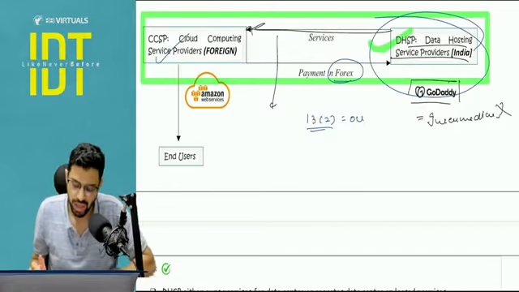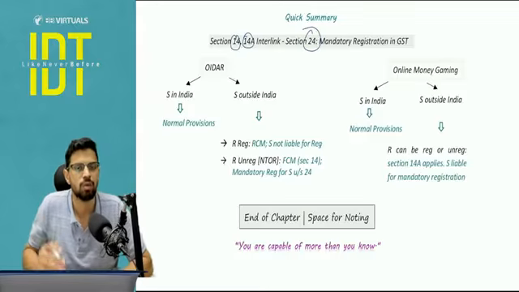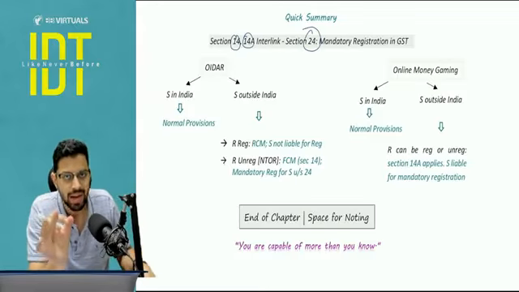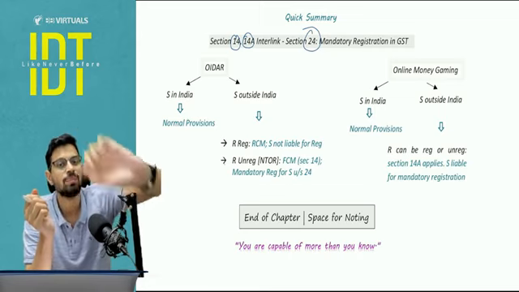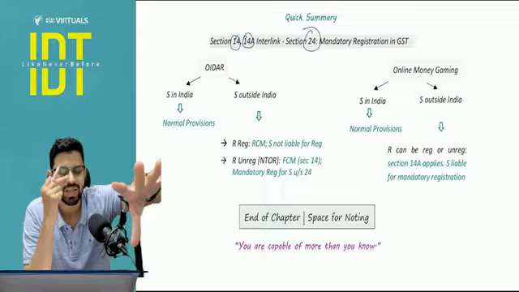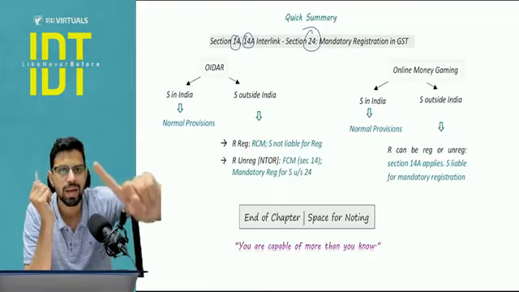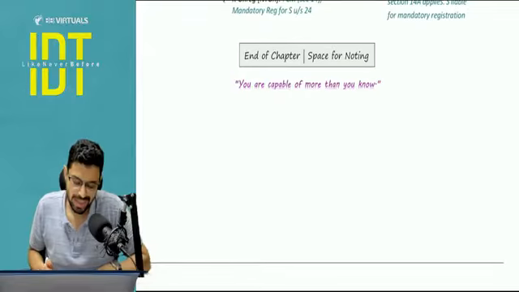Answer is no. Okay, this was a small diagram that I made for section 14A link with section number 24. The only point to be reiterated is in case of OIDAR, section 14 is going to apply when the recipient is NTOR, but for 14A, the recipient can be registered or unregistered. It is not OIDAR, it is online gaming, money, specified actionable claim. With this, the chapter of place of supply is complete from my side.